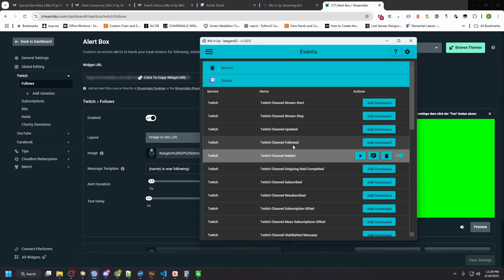Again, my goal is to migrate all the way over from Streamlabs, Twitch alert boxes, all that stuff to strictly Mix It Up. So that's where a lot of this power is coming in, is that I can do all of this from this one interface, which is super powerful, and not have to worry about, well, is this set up? Is this working? Is Twitch working? Well, if Twitch isn't working, I don't really care.